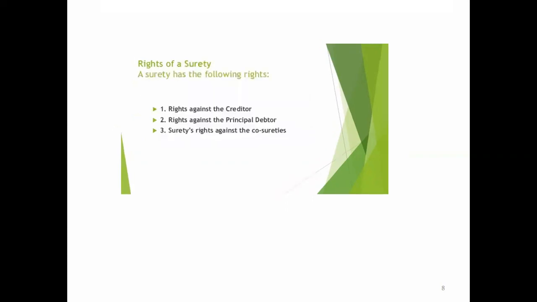Next one, rights of a surety. A surety has the following rights. First, rights against the creditor, rights against the principal debtor, and the surety's rights against the co-sureties. The main three points are creditor, principal debtor and co-sureties. These are the main three parties concerning the surety.